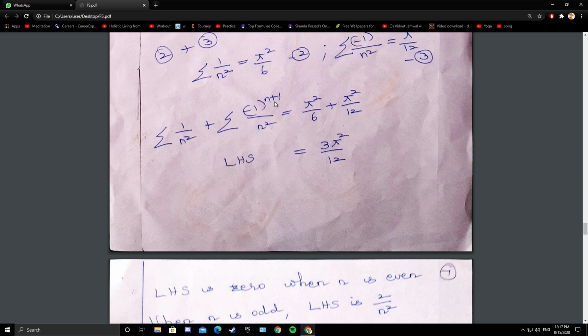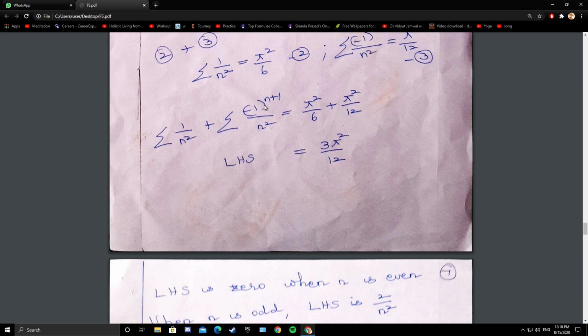So if n is even, minus 1 whole power, say 2 plus 1, it is minus 1. So if n is even, the numerator is 0. That is, if you take n as 2, minus 1 whole cube is minus 1. So minus 1 plus 1 is 0. So if n is even, then the left side is 0.